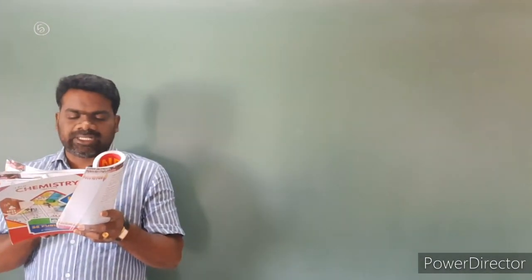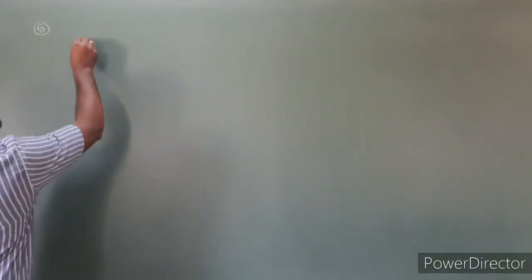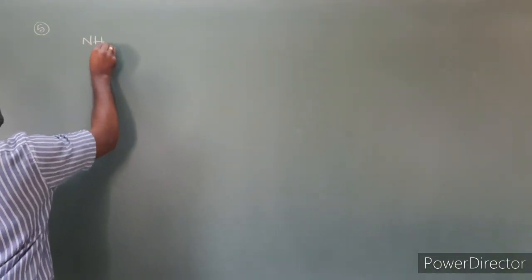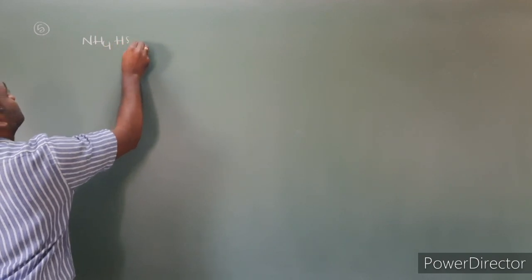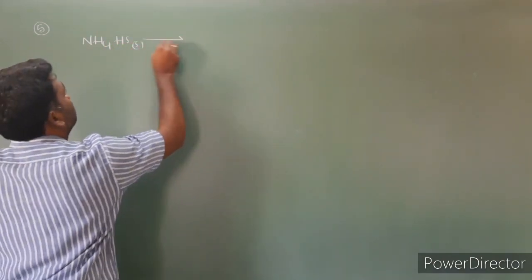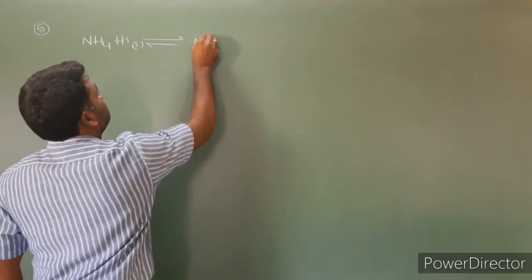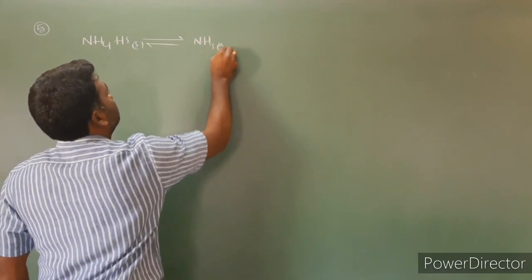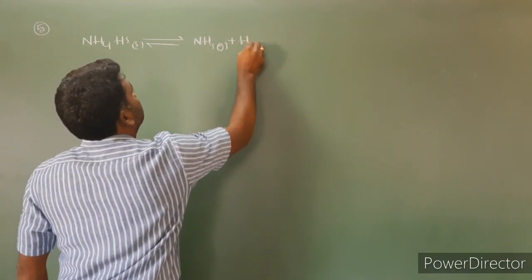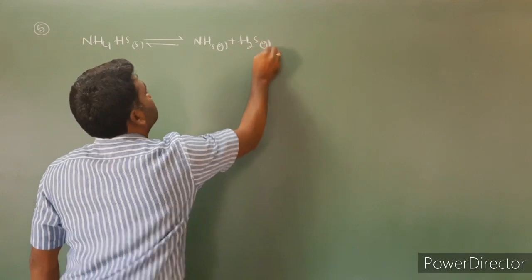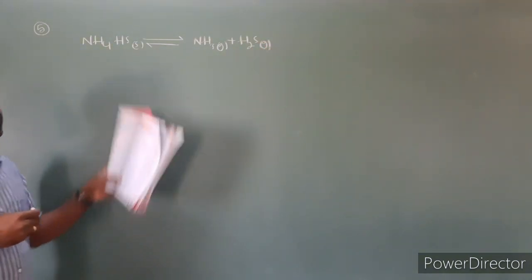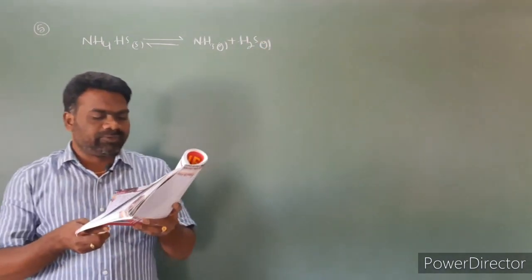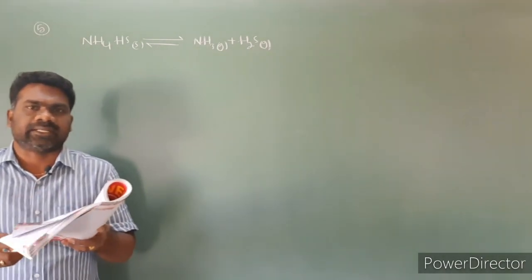Look at the fourth option. NH4HS gives rise to NH3 plus H2S. This is a reversible reaction. NH4HS solid gives rise to NH3 gas plus H2S gas. So it is a reversible reaction. So question number 5, fourth option is correct.